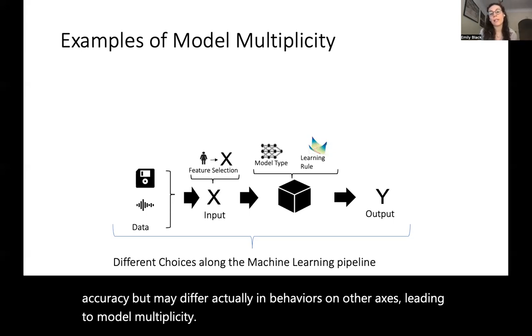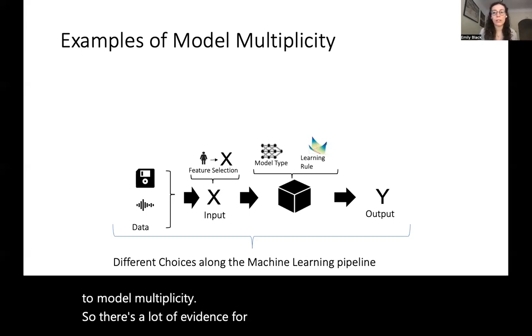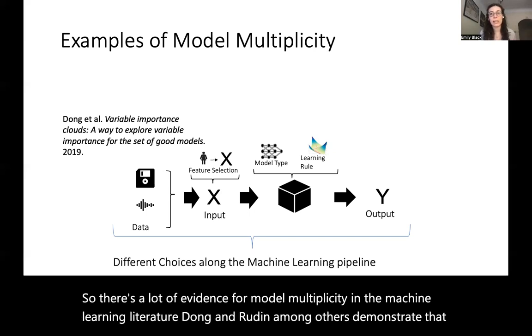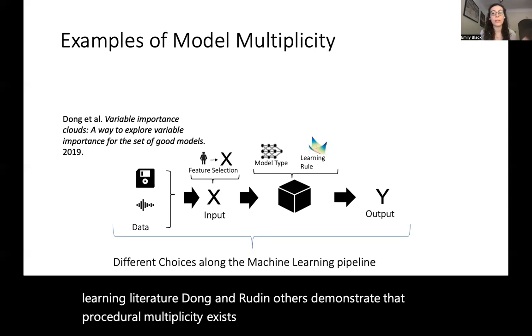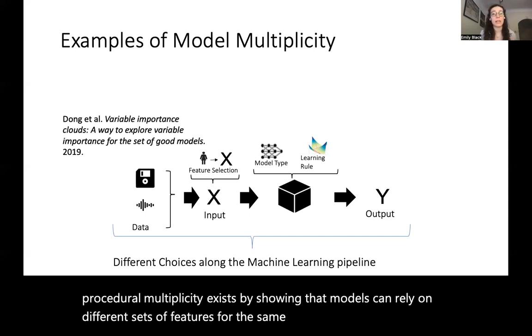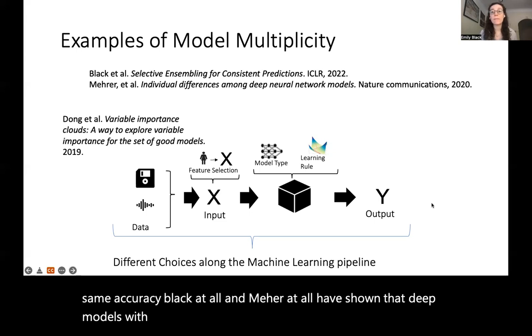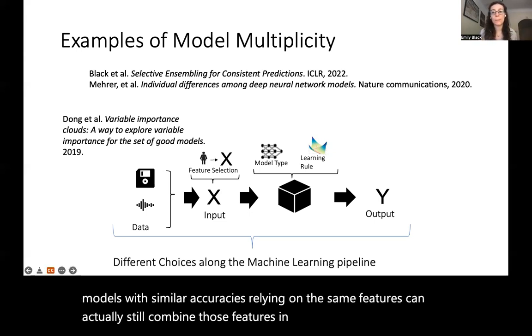So there's a lot of evidence for model multiplicity in the machine learning literature. Dong and Rudin, among others, demonstrate that procedural multiplicity exists by showing that models can rely on different sets of features for the same problem and yet achieve the same accuracy. Black et al. and Meher et al. have shown that deep models with similar accuracies relying on the same features can actually still combine those features in different ways to reach a given output.